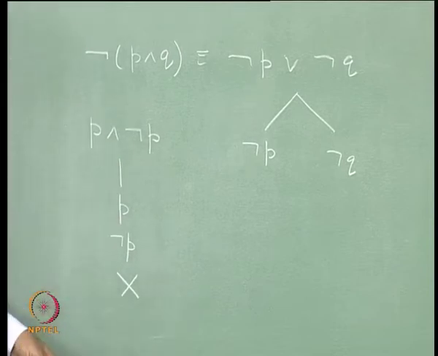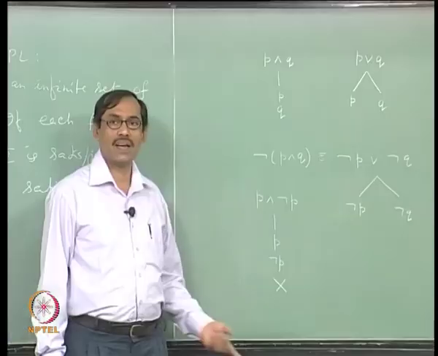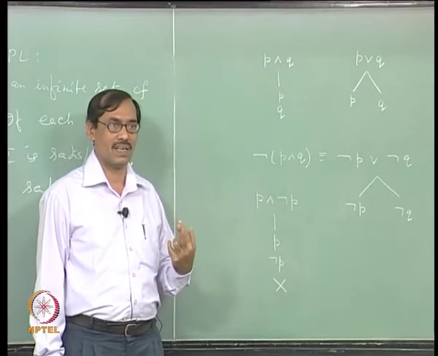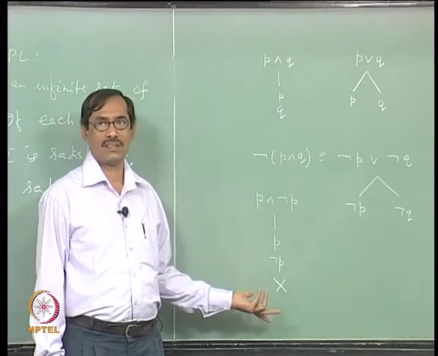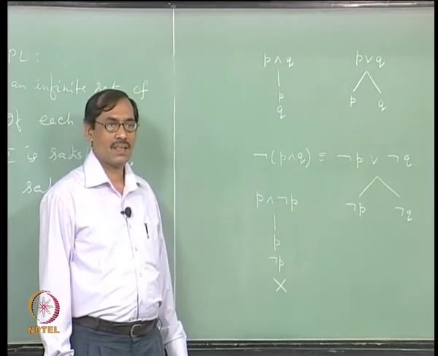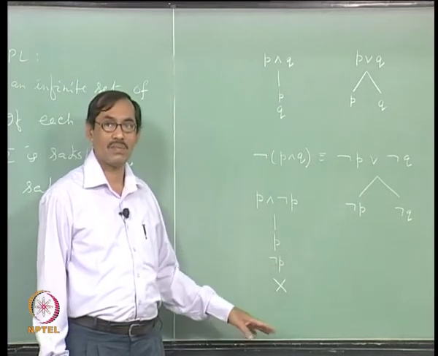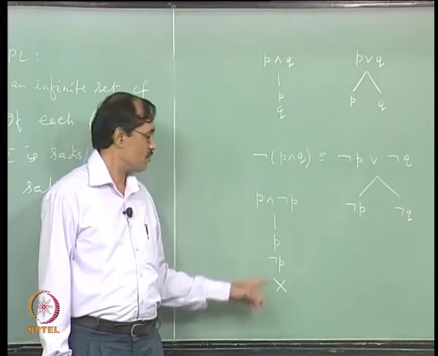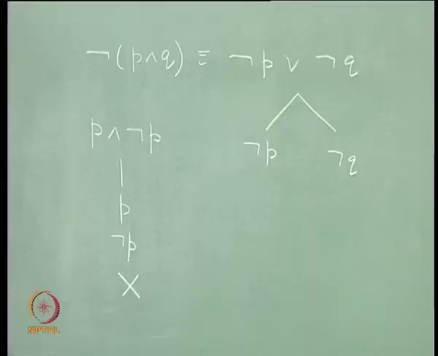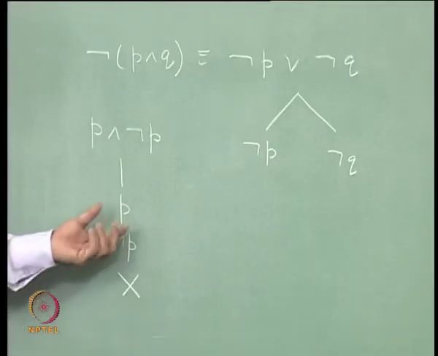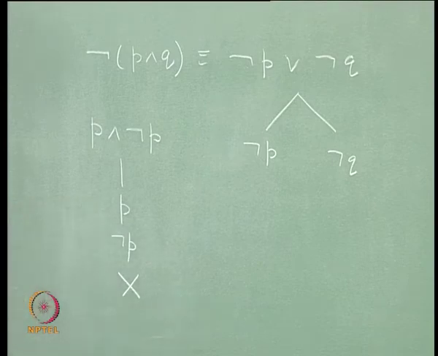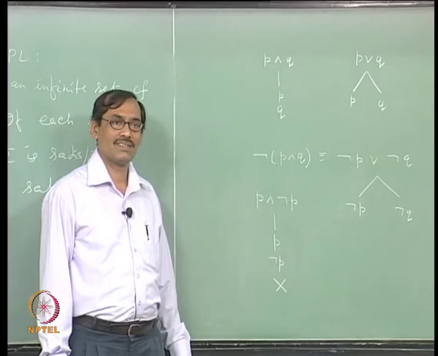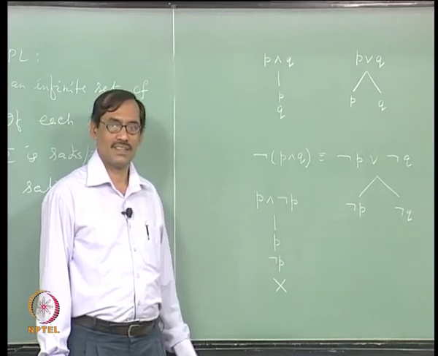If in a path, in a tabula, you find that there is a pair of complementary literals, then you close that path with a cross, right, provided you have applied the tabular rules on every situation wherever it is applicable, then you will end in literals, but you may not end in literals. If you end in a proposition P and also its negation, it is also fine, whatever way you expand, they will close, right. Is that clear?